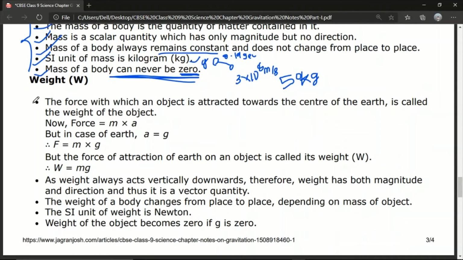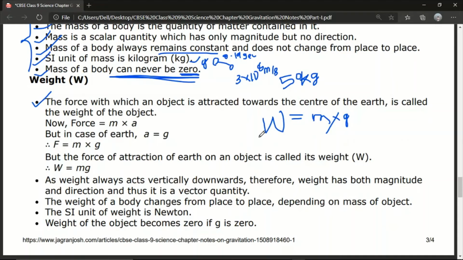So what is weight? Weight always depends on two fundamental quantities. What are these two quantities? Weight will depend on the mass of the object and the acceleration due to gravity. So weight depends on these two components: the mass of the object and the acceleration due to gravity.